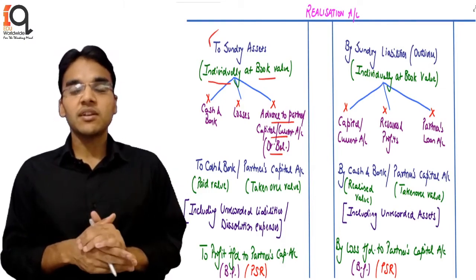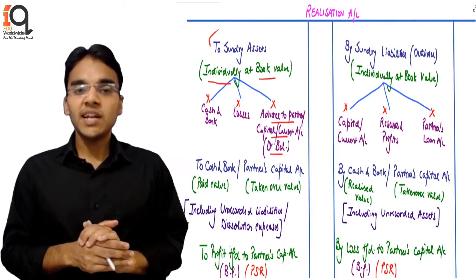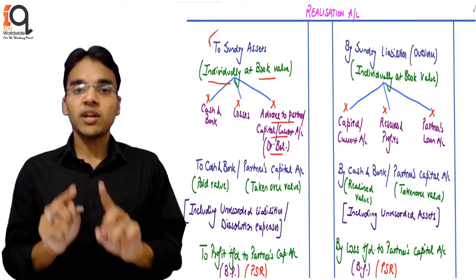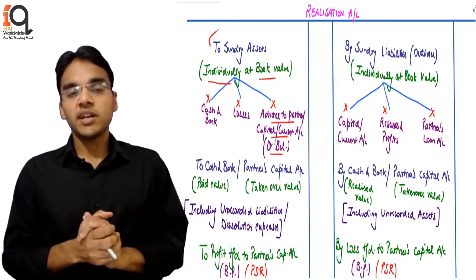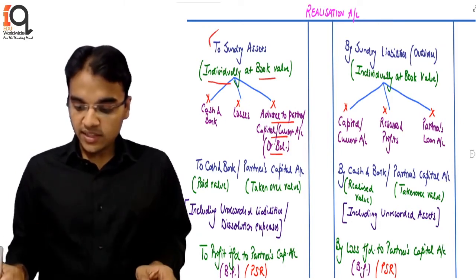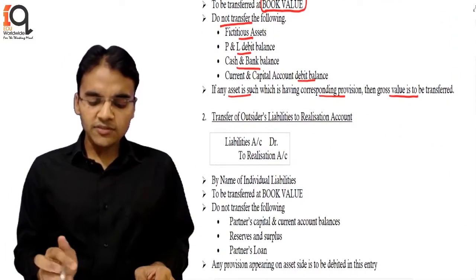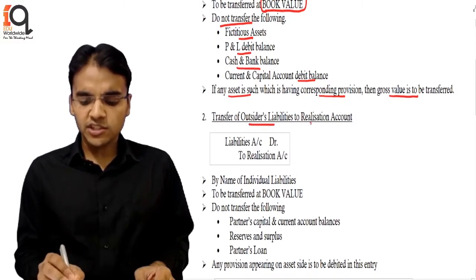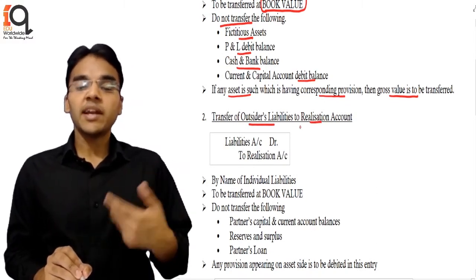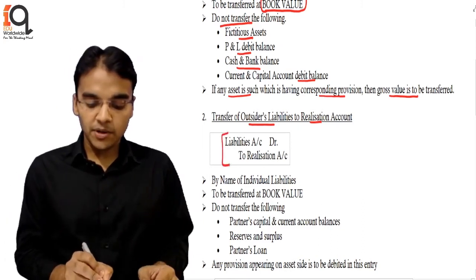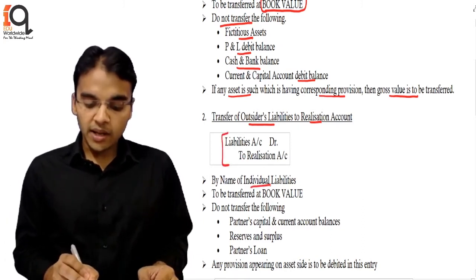So this is the first entry, the transfer of assets individually at book value to the realization account, so that their accounts get closed and certain things are not getting transferred. Then the second entry is the transfer of outsider liabilities to the realization account. A liability has a credit balance, so how is it closed? By debiting it. So the entry is liabilities account debit to realization account, again by name of individual liabilities.